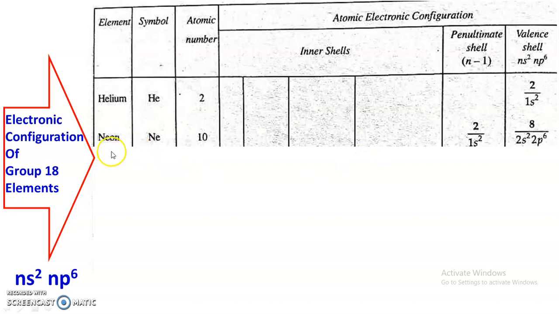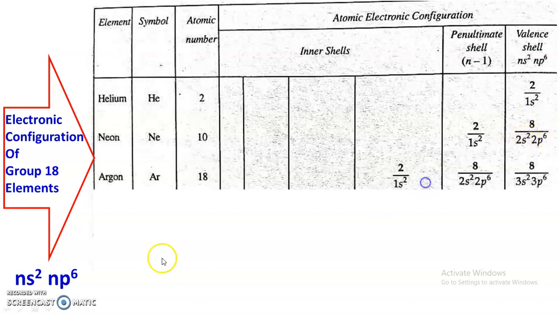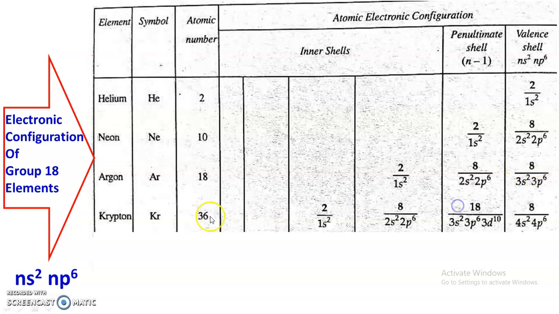Next element is neon. Its atomic number is 10. Electronic configuration is 1s2, 2s2, 2p6. In the outermost shell again there are 8 electrons and its valence shell configuration is 2s2, 2p6. Argon, atomic number 18. Configuration is 1s2, 2s2, 2p6, 3s2, 3p6. In the outermost shell again there are 8 electrons with the configuration 3s2, 3p6.